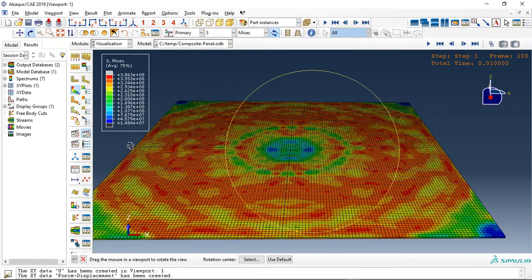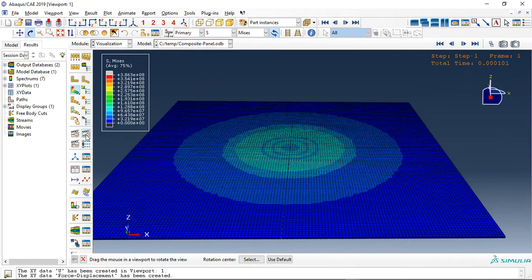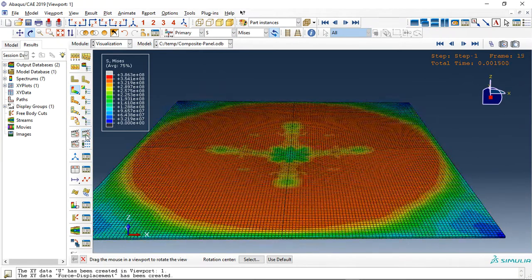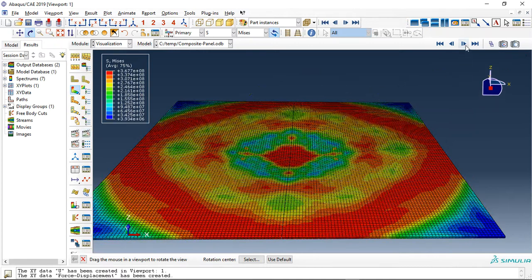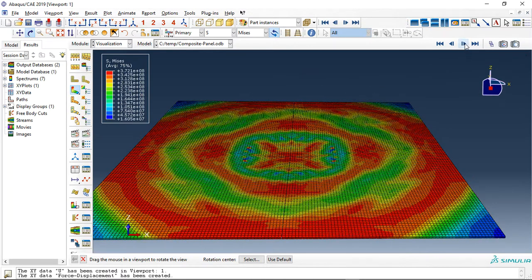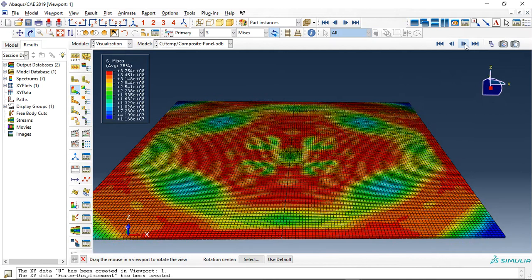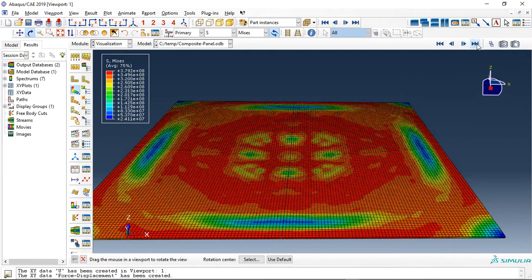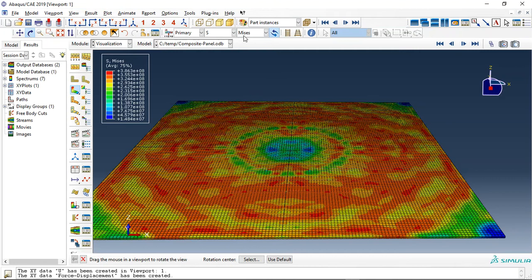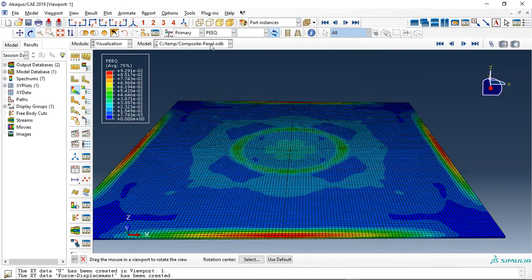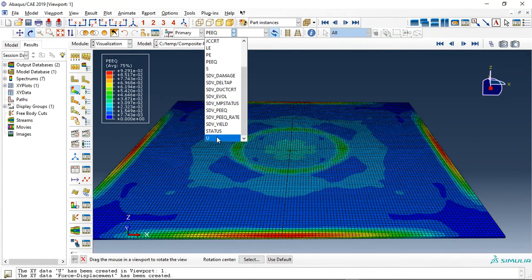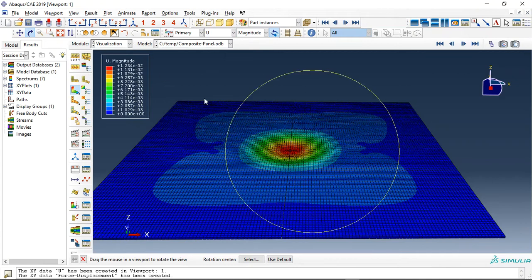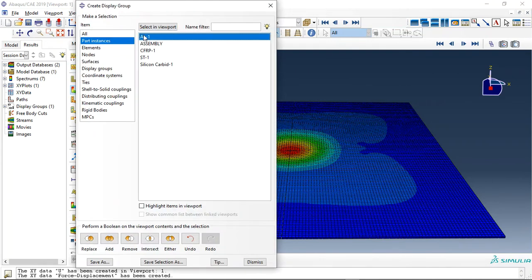Again, let me check the stress. Again, click on animate. See the stress propagation. We can see frame by frame the stress in the steel material. And let me check the plastic strain, the displacement.